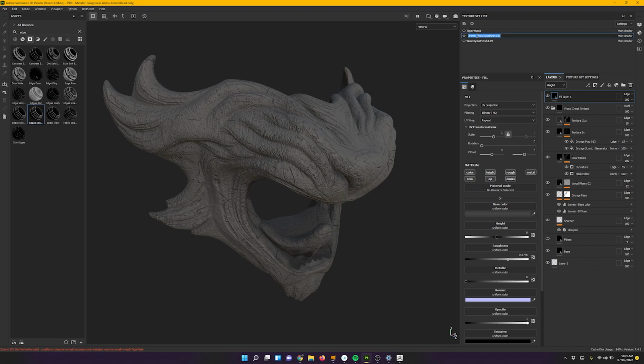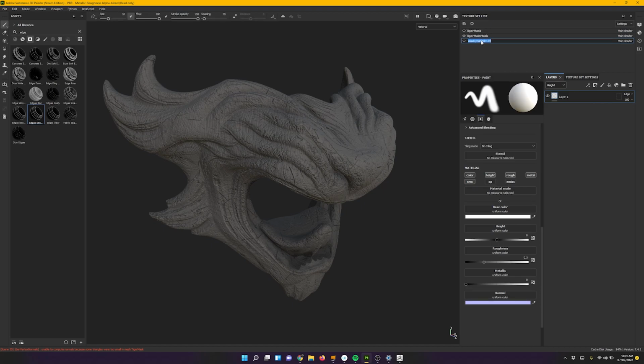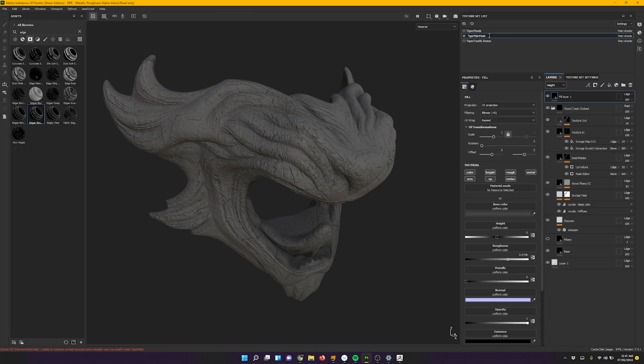I find them quite hard to find. So we'll name this tiger main mask, and call this one tiger teeth demo.